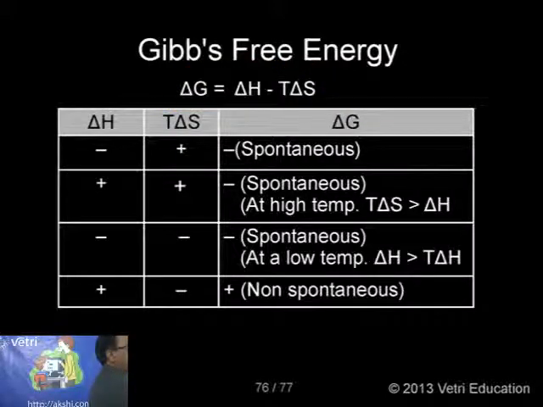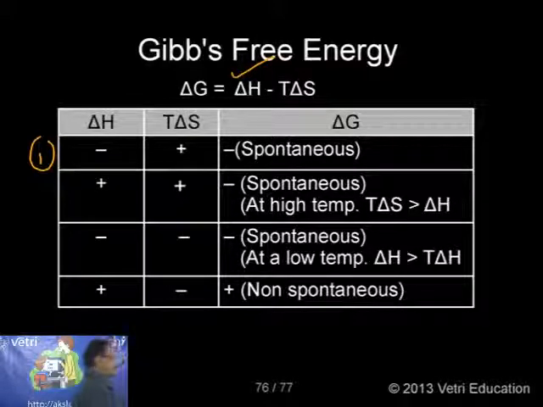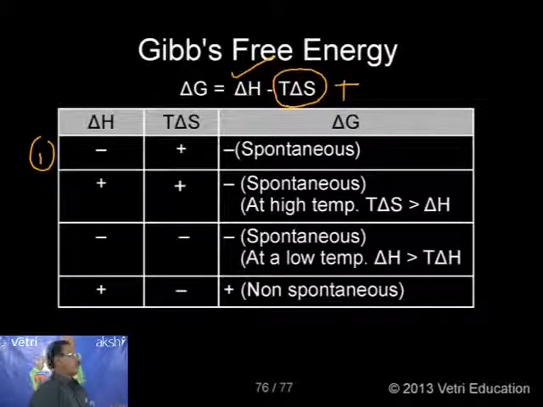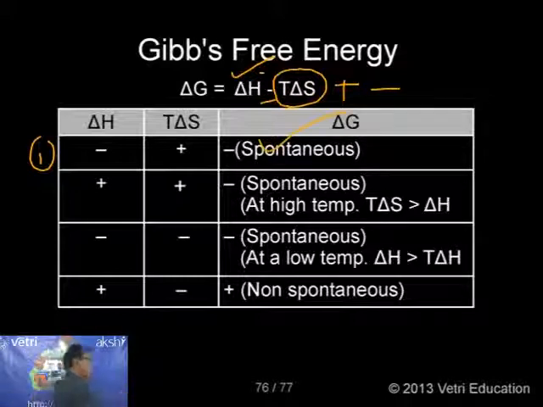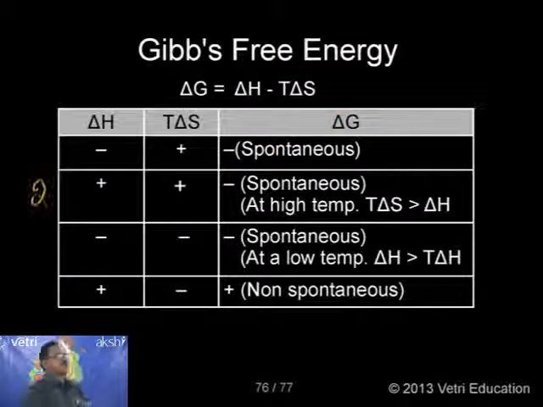So condition number 1, kindly follow. First case: if delta H is negative, and T delta S value is positive, then on the right side, minus into positive is again minus. So delta H is also minus, and automatically delta G is more negative. So that particular reaction is spontaneous. So all exothermic reactions generally will be spontaneous. One important information.